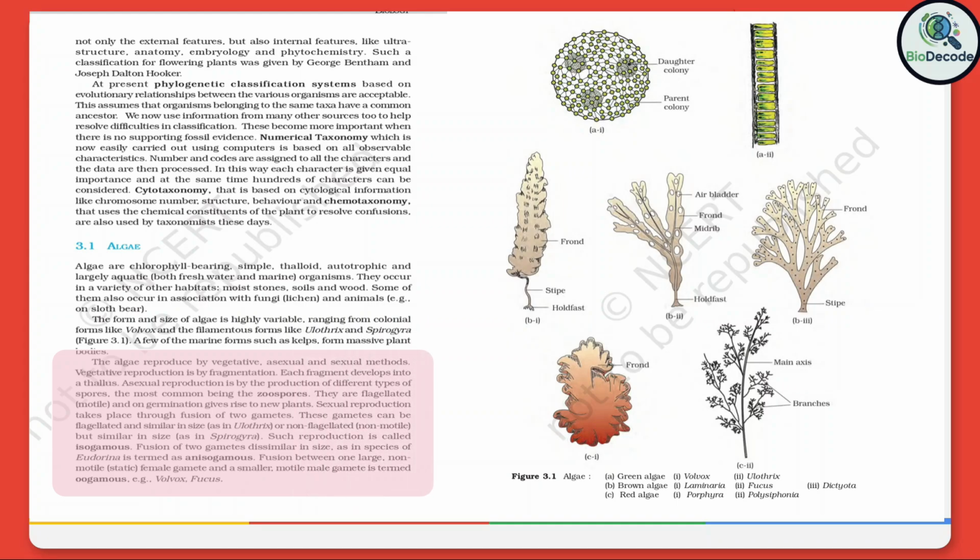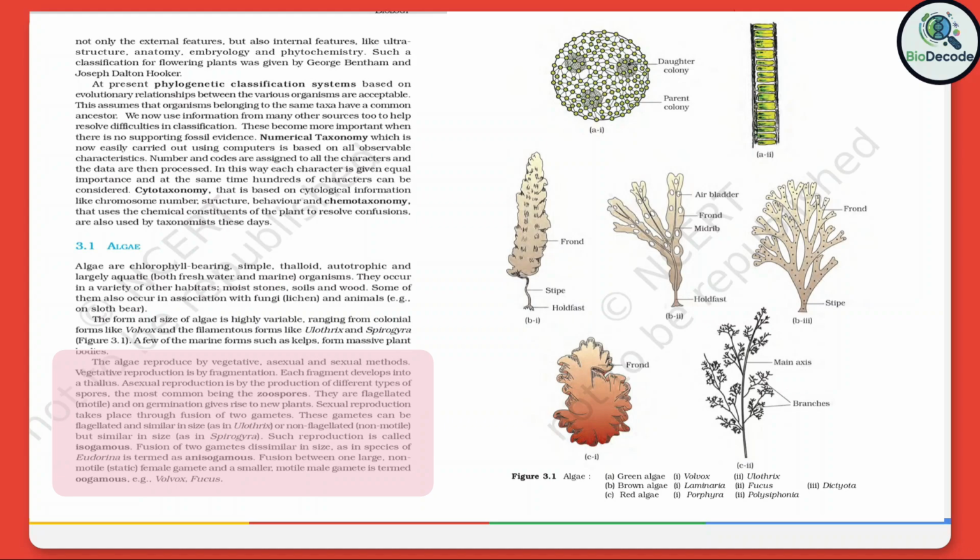Asexual reproduction is by the production of different types of spores, the most common being the zoospores. They are flagellated, motile, and on germination give rise to new plants. Sexual reproduction takes place through fusion of two gametes. These gametes can be flagellated and similar in size, as in Ulothrix, or non-flagellated, non-motile, but similar in size, as in Spirogyra.